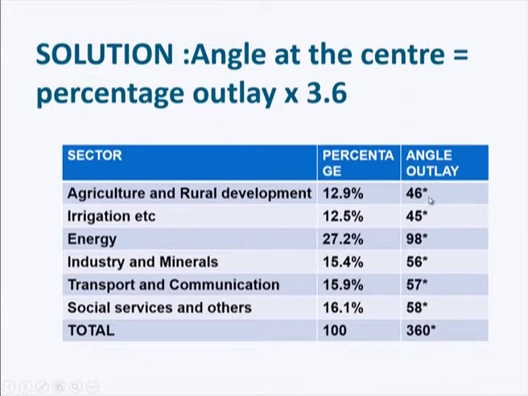For example, for agriculture we got 12.9%. Using this formula, 12.9 times 3.6, you get 46 degrees. Similarly, for irrigation, 12.5 times 3.6 gives 45 degrees. For energy, 27.2%, you get 98 degrees. For industry and minerals, 56 degrees. For transport and communication, 57 degrees. For social services and others, we got 58 degrees.